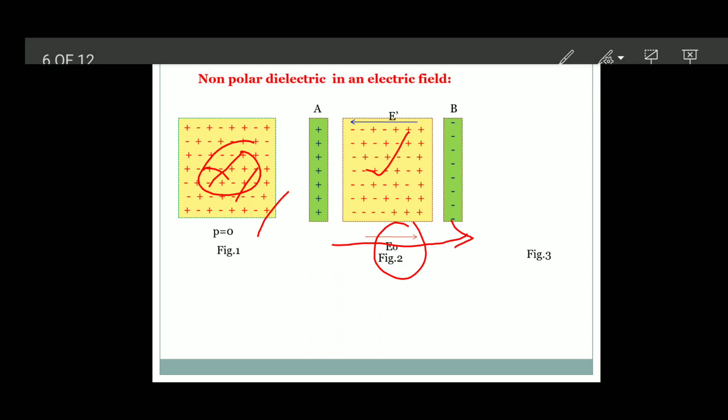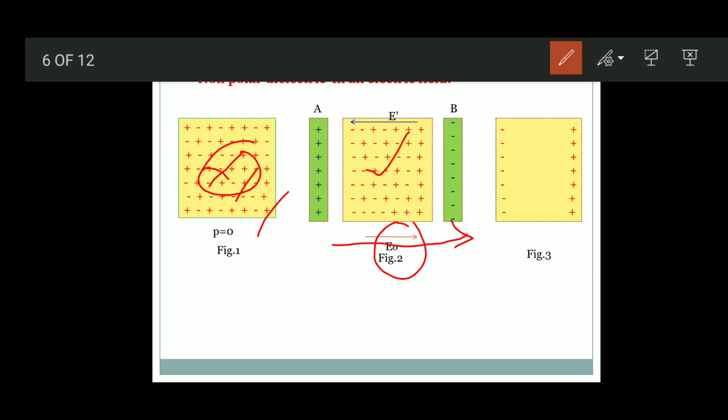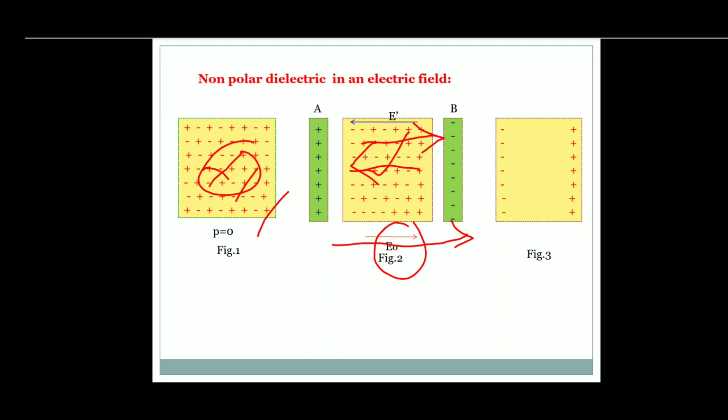When this dielectric material is kept in the electric field, positive charges move towards the negative plate, and negative charges move towards the positive plate. This phenomenon is called dielectric polarization.